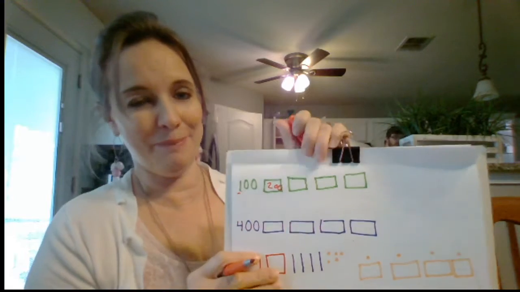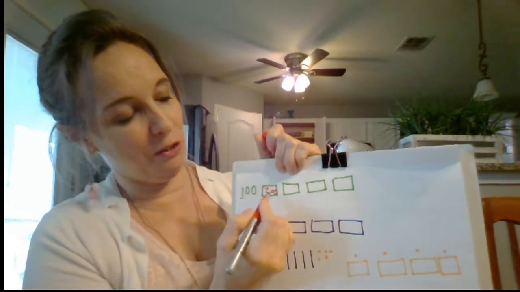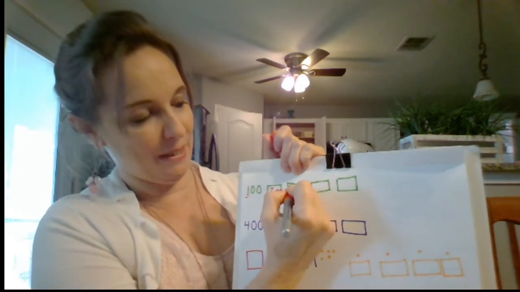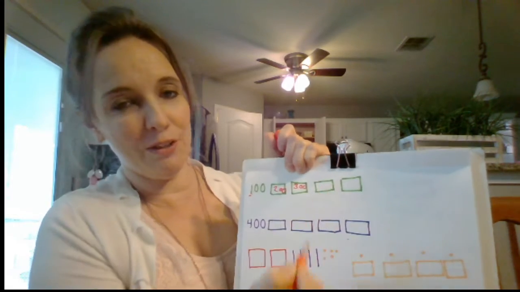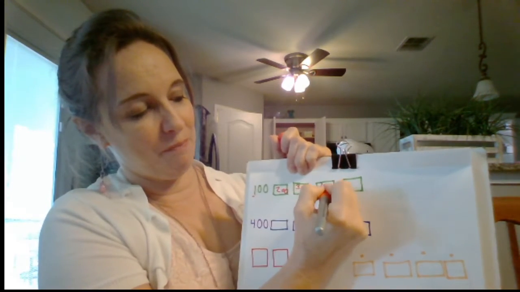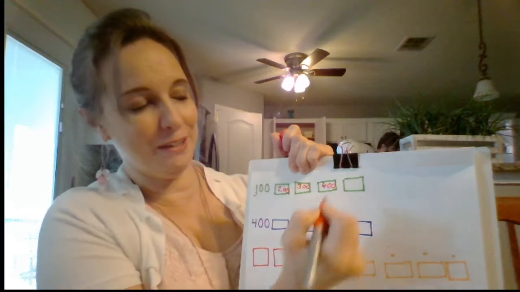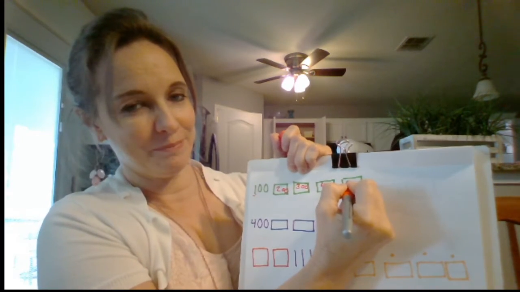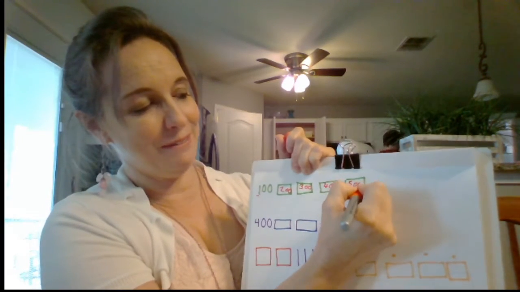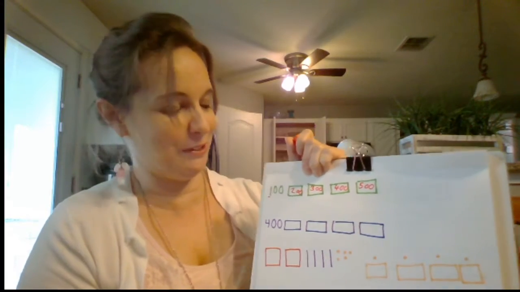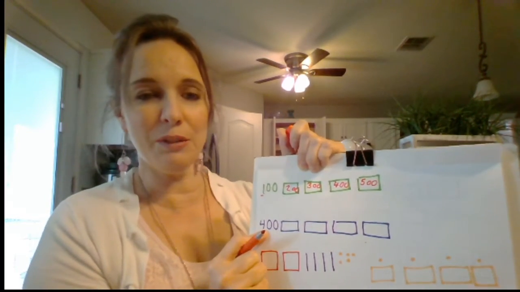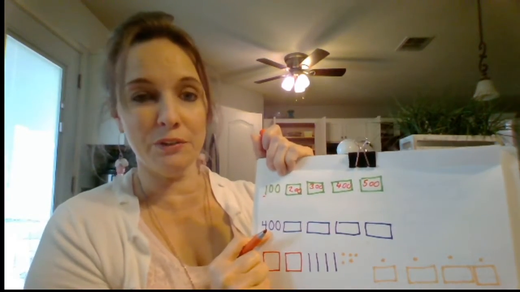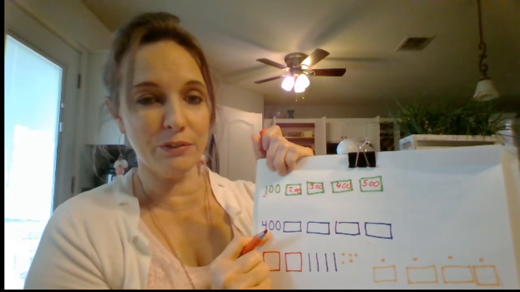200, that was messy. What comes after 100, 200? Yep. 300. 400. What comes next? 500. We could keep going, but we don't have to. This one doesn't start at 100. It starts at 400. So what comes after 400?